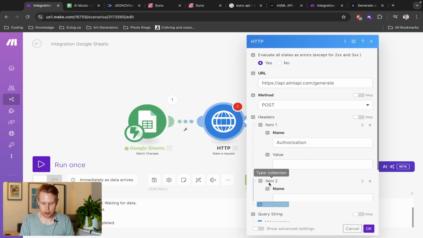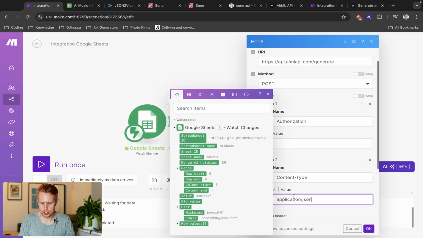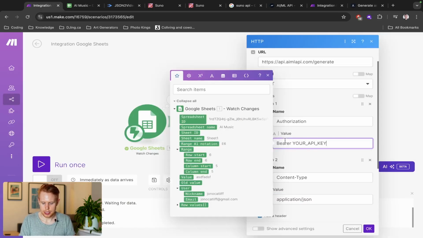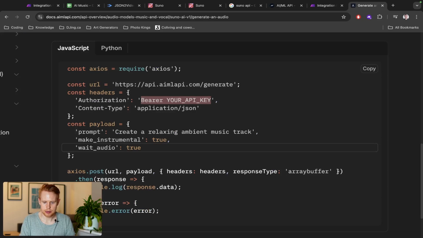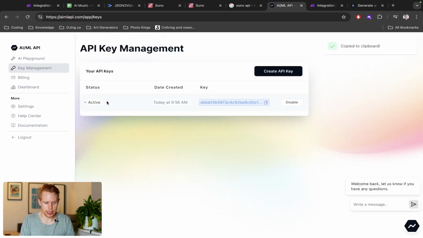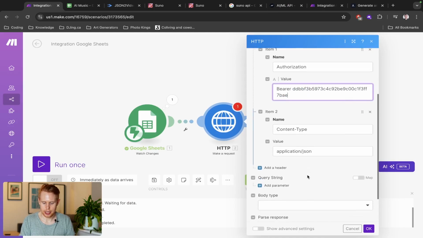So this is going to be another header here. And for the content type, it's application/json. So we can just literally copy and paste this in. And then for the authorization, it's going to be Bearer and your API key. Right now, we have to replace this with our actual API key. So if we come back into here, we can go into key management, active, grab that key, and then come back in here and paste that in there.